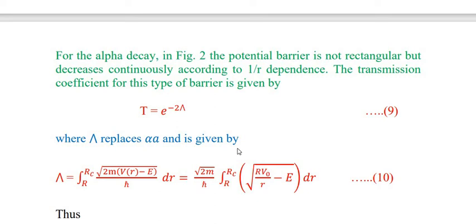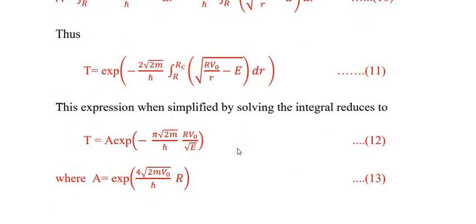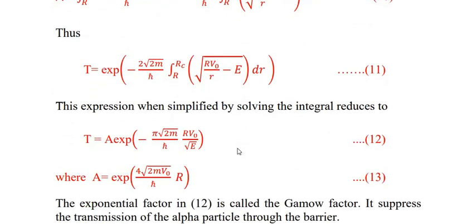RC under the root 2m(V(r) minus E) upon h cross dr, which is equal to under the root 2m over h cross, integration again from R to RC, within the bracket under the root (R V naught upon r minus E) dr. Thus, the transmission coefficient T is equal to exponential of minus 2 under the root 2m over h cross, integration R to RC, under the root (R V naught upon r minus E) dr. This expression, when simplified by solving the integral, reduces to the form of equation number 12.